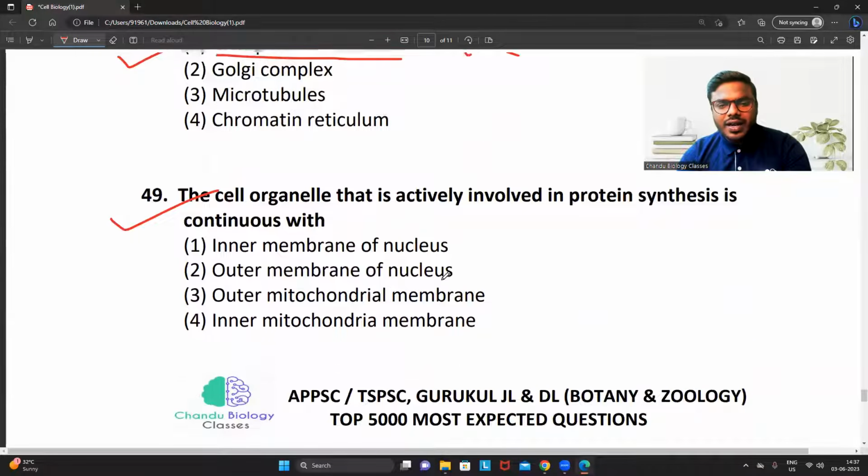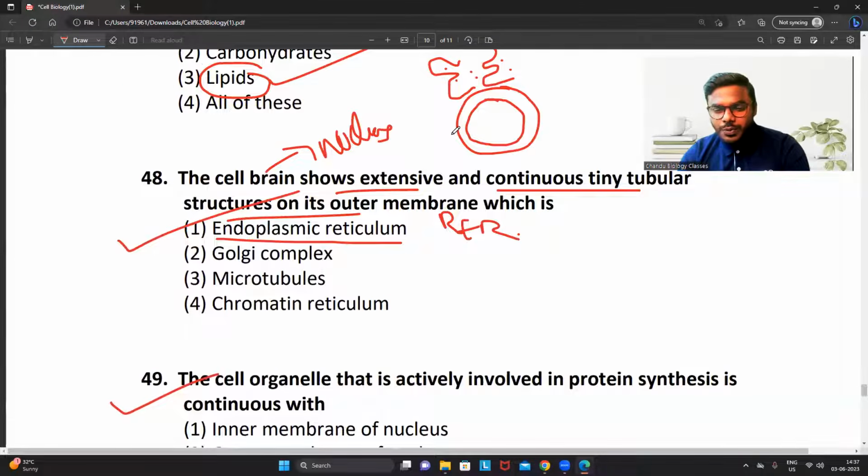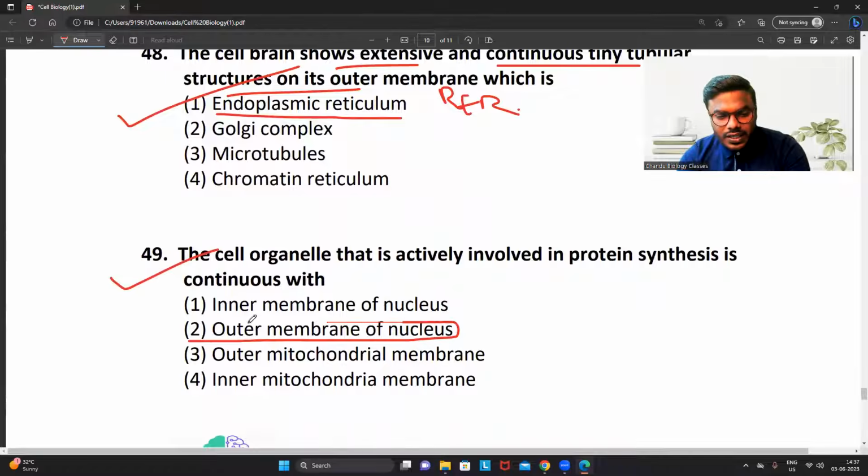49. The cell organelle that is actively involved in protein synthesis is continuous with. In this question only I have explained it, right? It is always connected to the outer membrane, not to the inner membrane. Always to the outer membrane of the nucleus, not with any other organelle.